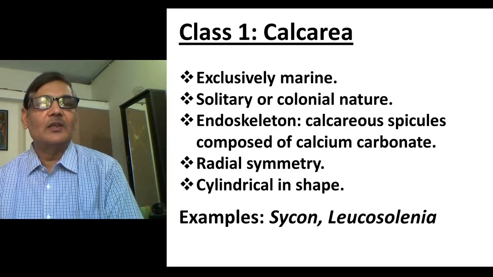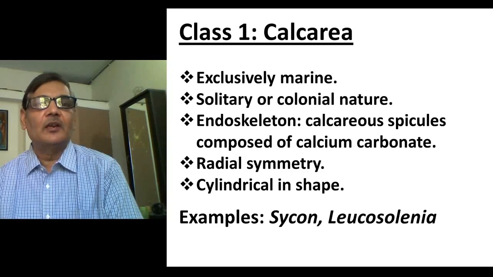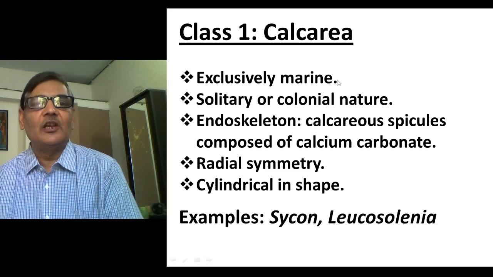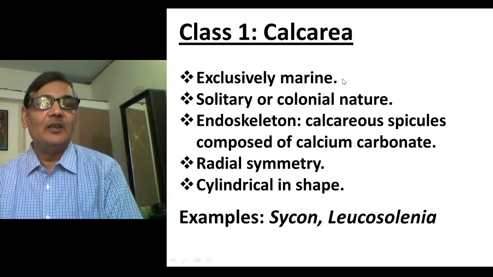And if you classify sponges, they are classified into three different classes, and such classification is actually based on the structure of this canal system as well as the spicules present in them. So there is the class Calcarea, and that includes animals which are exclusively marine in nature.